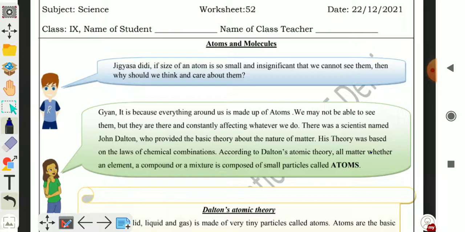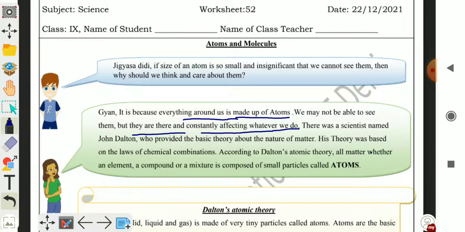Jigyasa Didi replied, Gyan, it is because everything around us is made up of atoms. So children, everything around us, or every matter, is made up of tiny particles, and these tiny particles are called atoms. We may not be able to see them, but they are there and constantly affecting whatever we do.